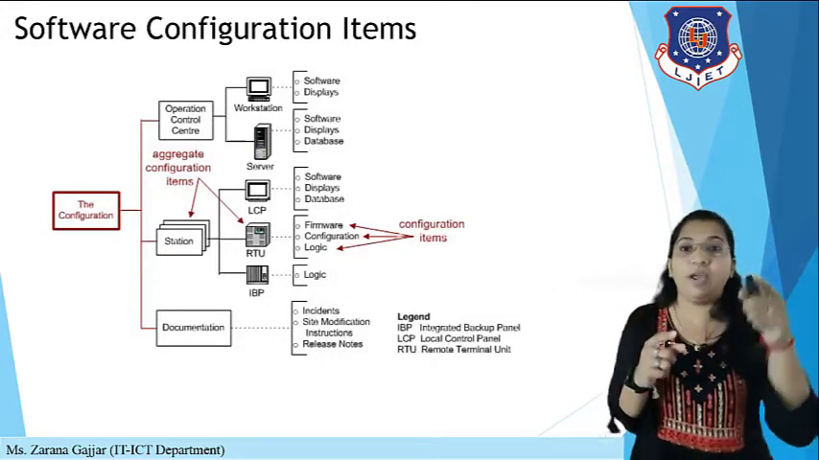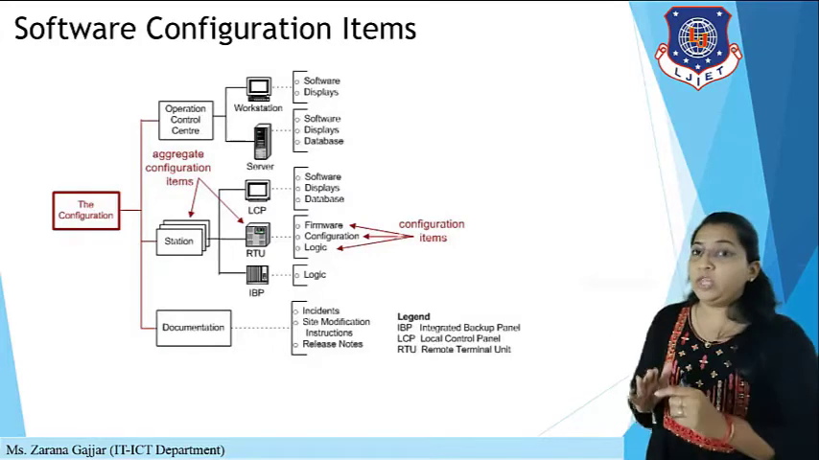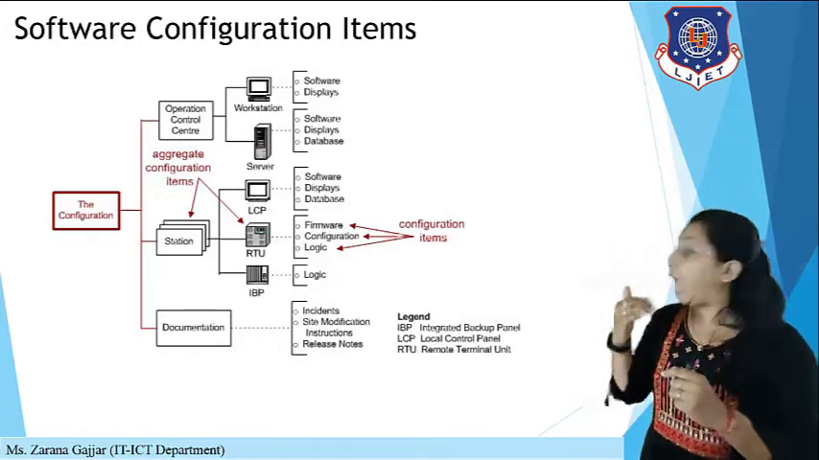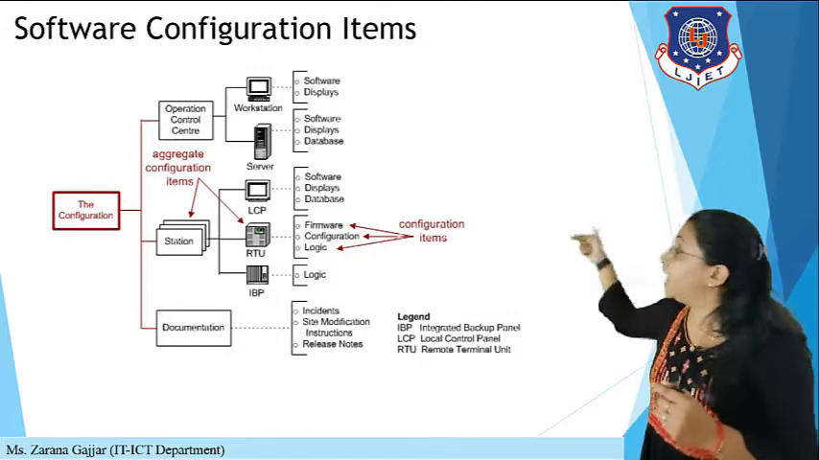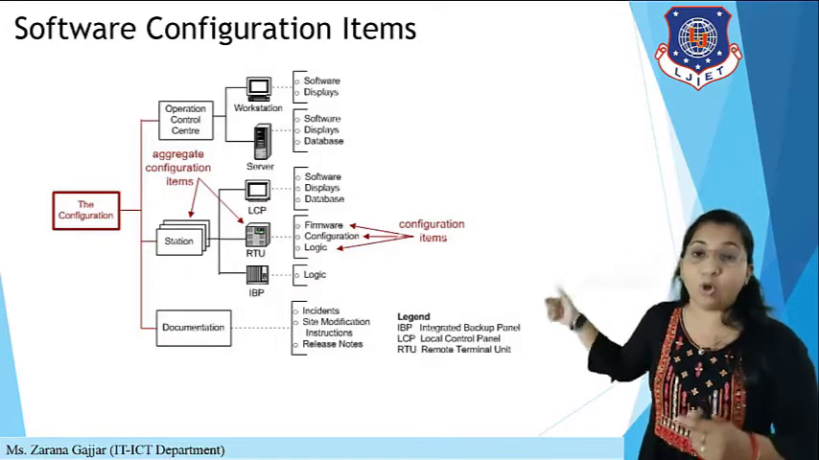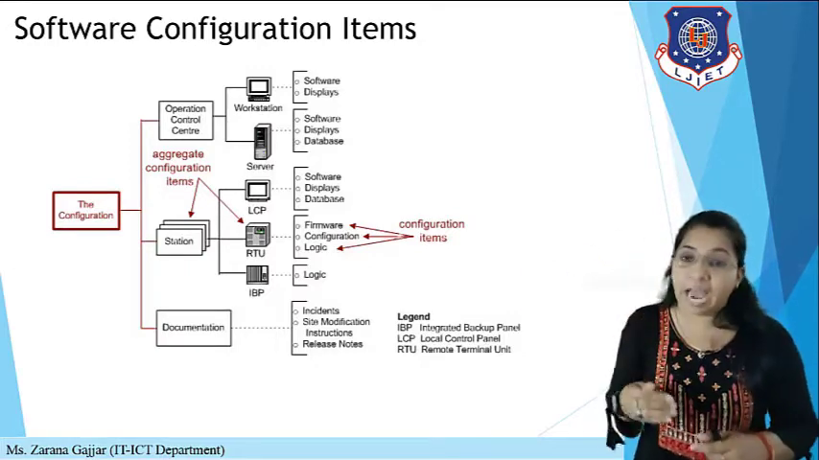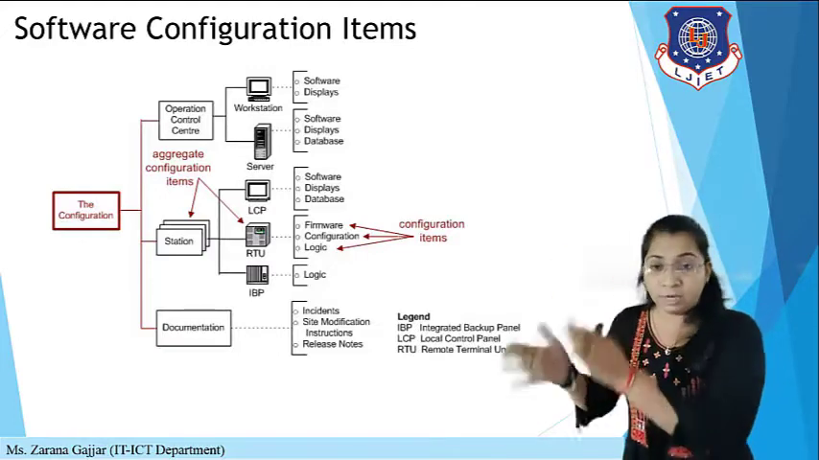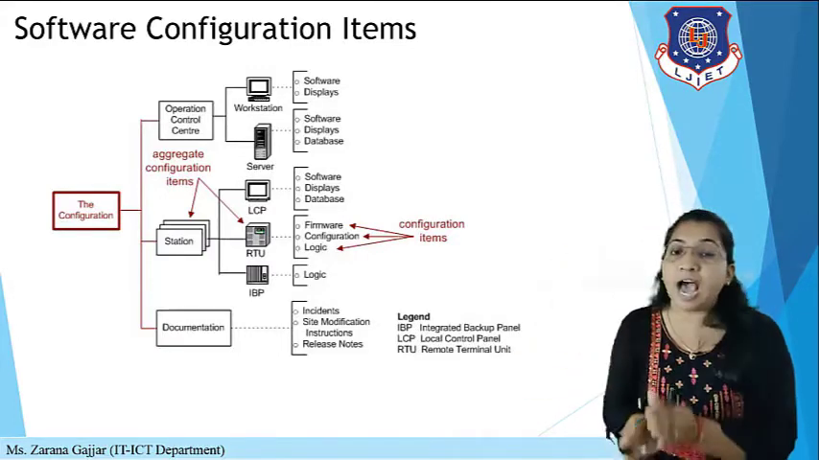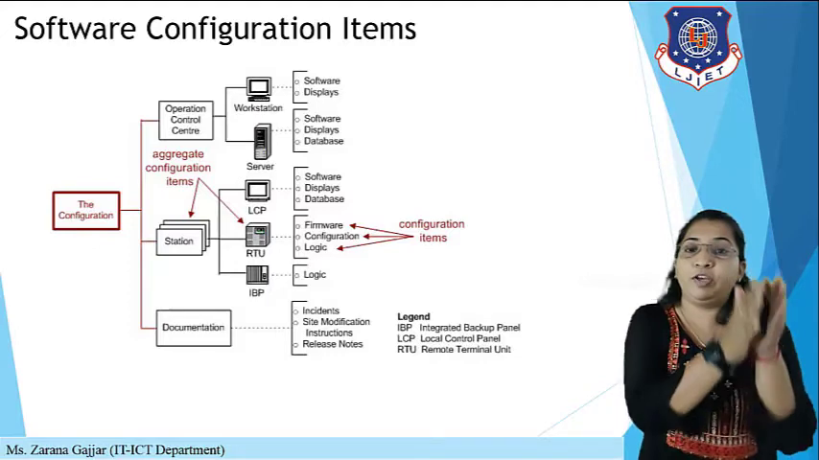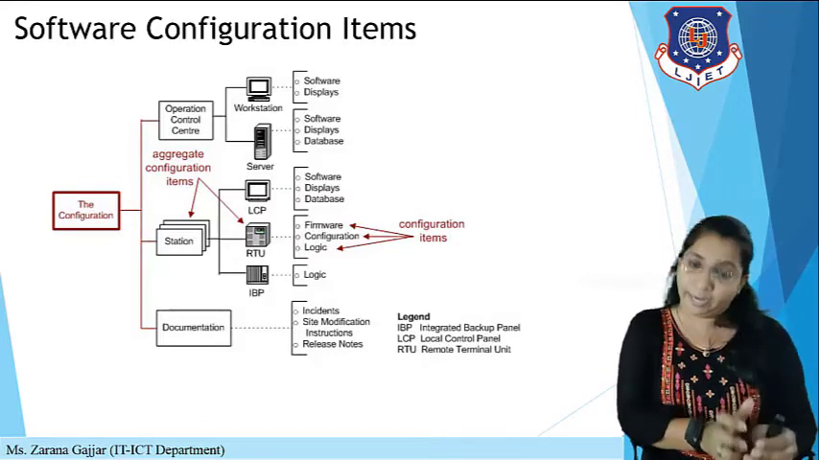In RTU, that is remote terminal unit, there are three things, that is firmware, configuration and logic. Here firmware, configuration and logic are known as CI, that is configuration items. Okay, so those are the software configuration items. So for one station there is an RTU, and in the RTU there are configuration items like firmware, configuration and logic.